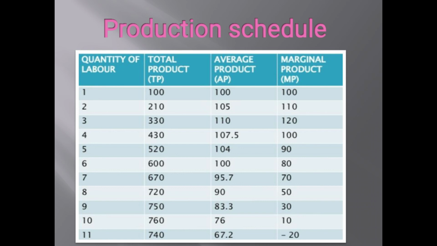How is it 120? Because when we subtract 210 from 330, we get 120. For the 10th unit of labor, total product is 760, and for the 9th it is 750.